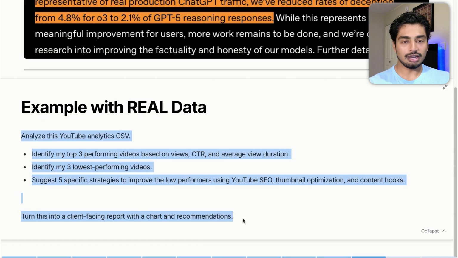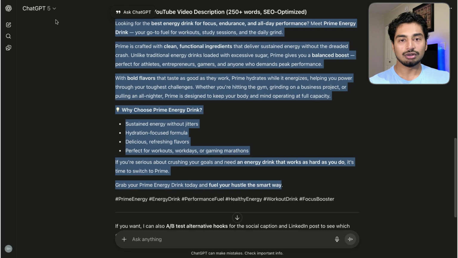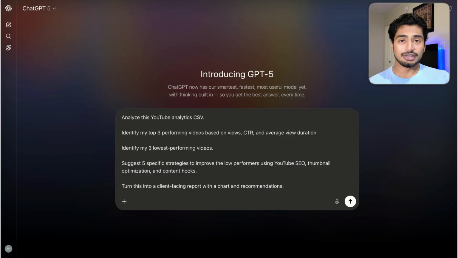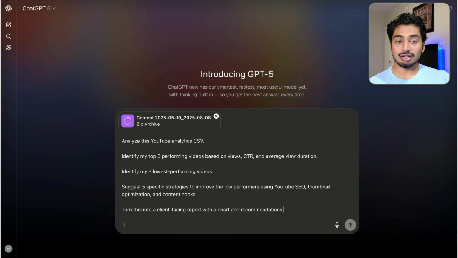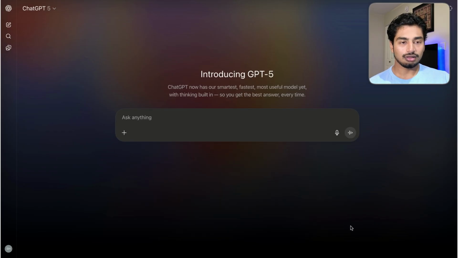All right, so let's go ahead and go to another chat over here and paste this in. All right, so it just downloaded the zip file. I wonder if it could take a zip file. I don't think it can. If it can, that's an improvement, because I remember in 4.0 it can't. So let's see what it does with this information.